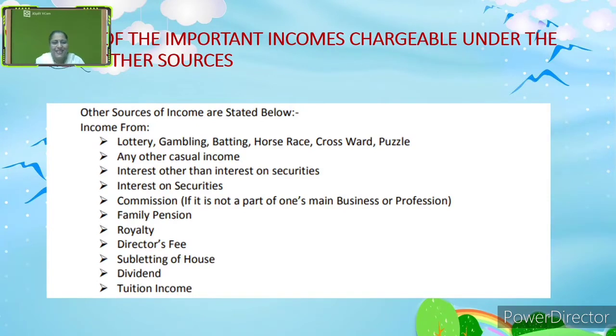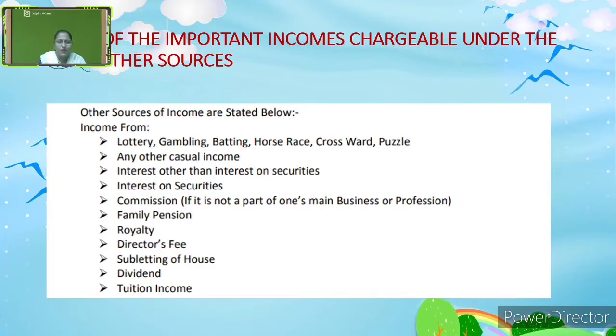Now, my dear students, as you are in the BCom final year, let us see the most common incomes which may be included in our problems. Let us see. Till now, what we have understood are the various incomes according to the various sections.